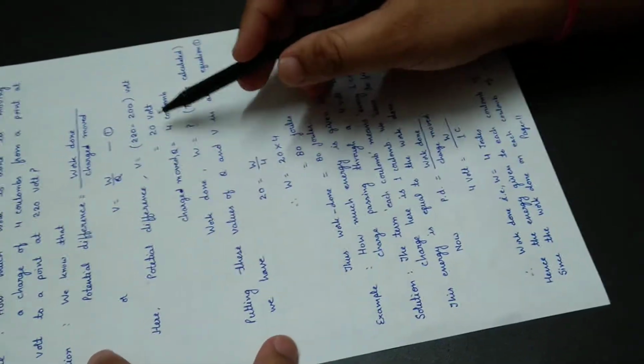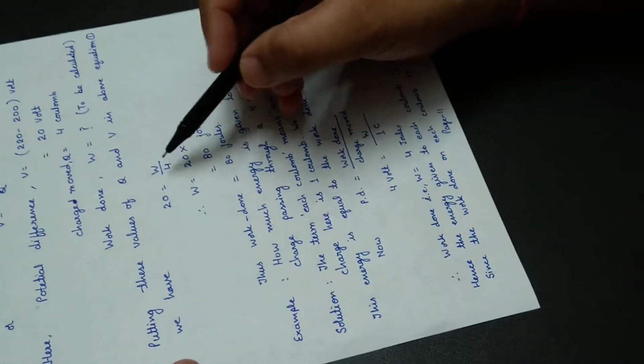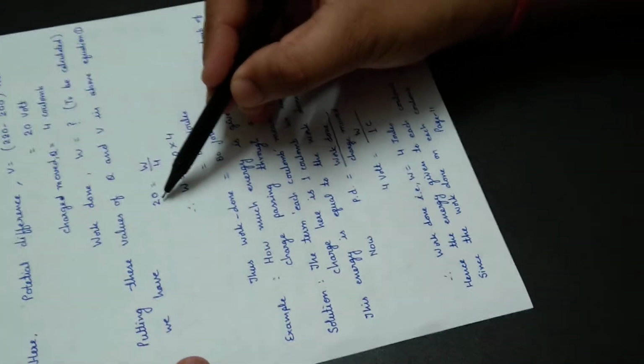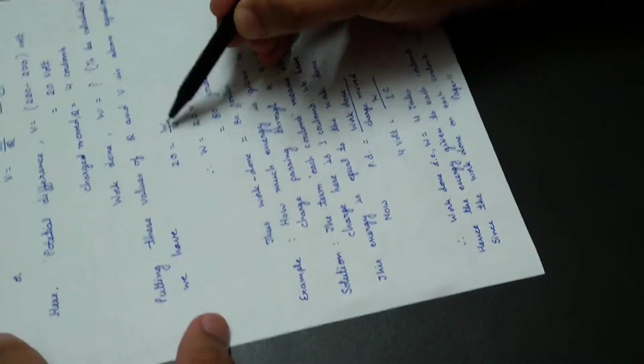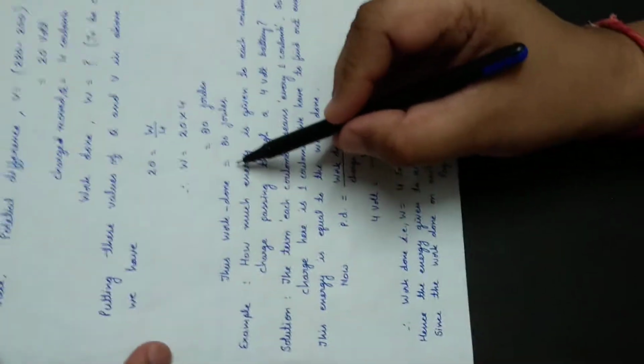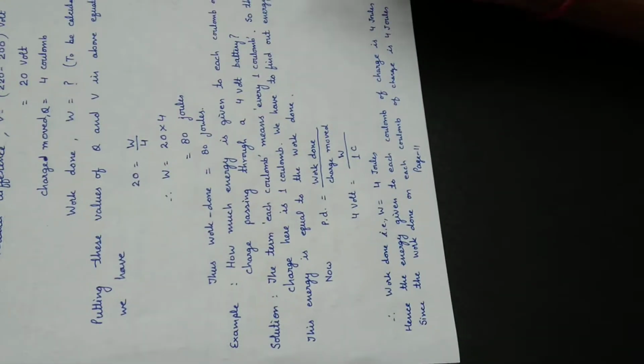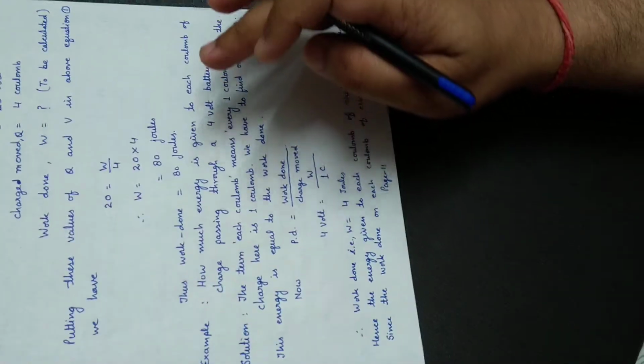Putting these two values of V and Q in equation 1, we have V is equal to 20 is equal to W by 4. Cross multiply, W is equal to 20 into 4, which gives us 80 joules. Thus work done is equal to 80 joules. So very simple, that 4 coulomb charge, if it is brought from 200 volt to 220 volt, 80 joule amount of work is to be done.